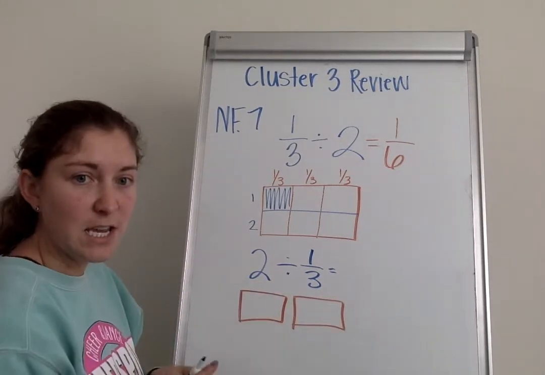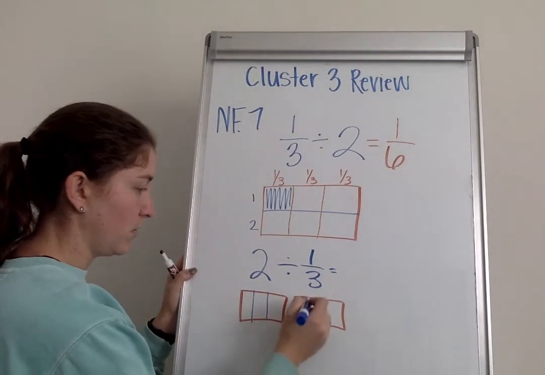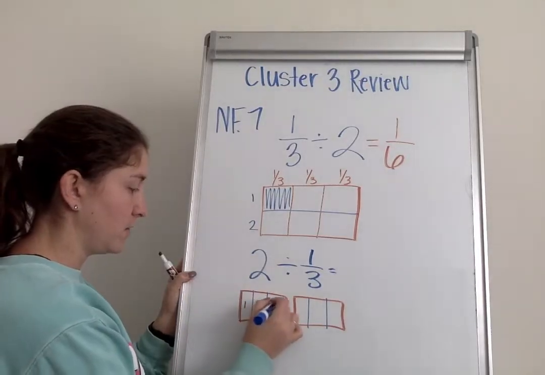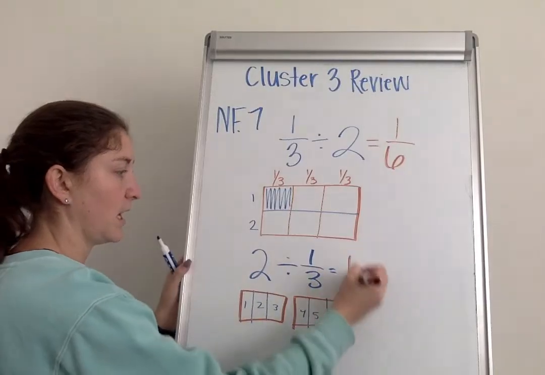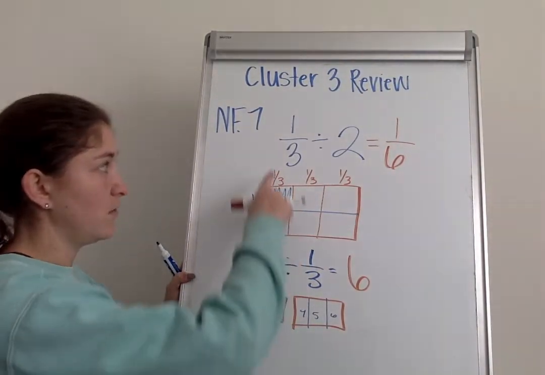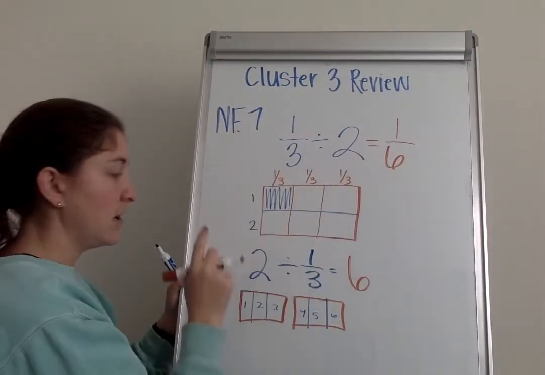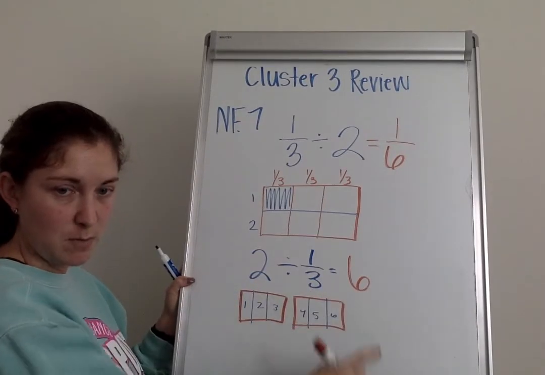And I have to take each of those two models and split them into thirds. Here, in order to find my answer, all I have to do is count the number of pieces. And when I do that, I count 6 pieces. So what we found was if you start with a unit fraction, you're going to end with a unit fraction. If you start with a whole number, you're going to end with a whole number. So that's something to keep in mind.